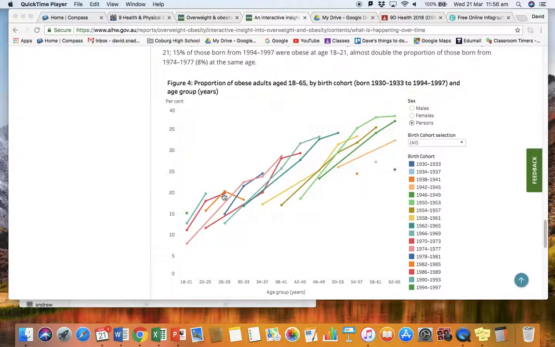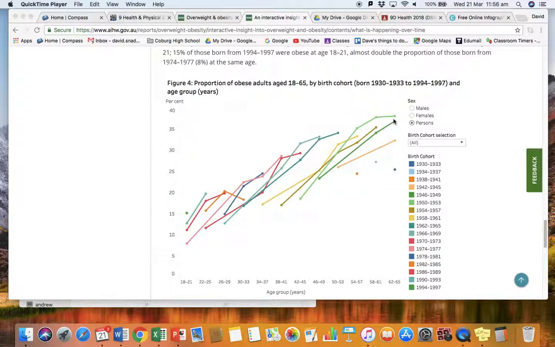Whenever we're analysing a graph, we need to look at the title because that tells us what the graph's all about. We need to look at the y-axis and the x-axis. So here, this is showing us what proportion of adults are obese in this age group by birth cohorts, that is, people born within particular periods of time. And then down here we've got the percentage.